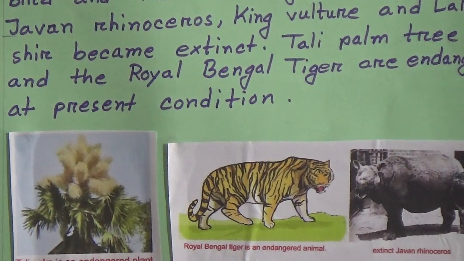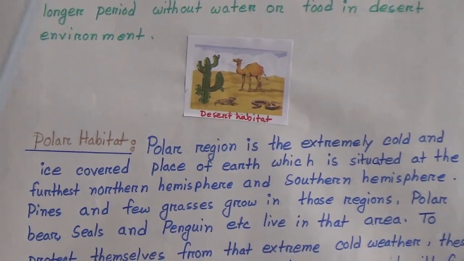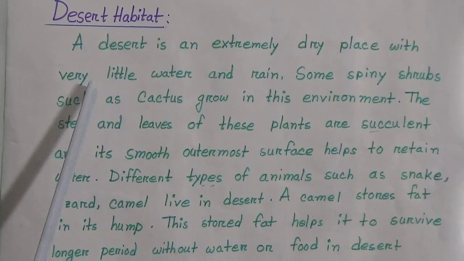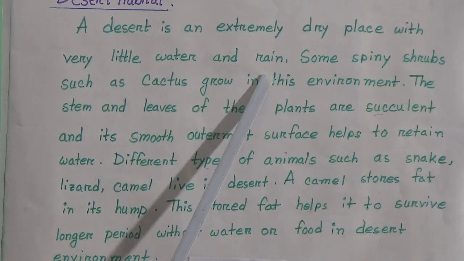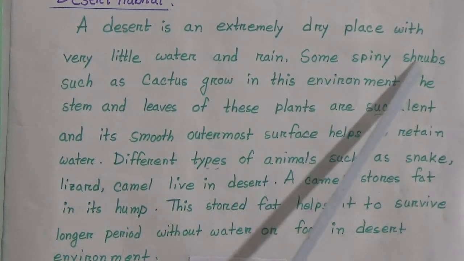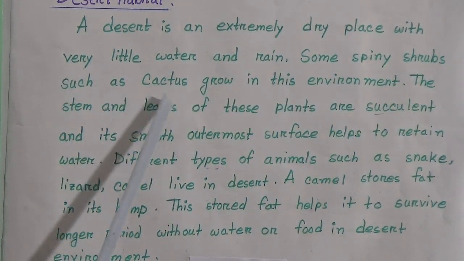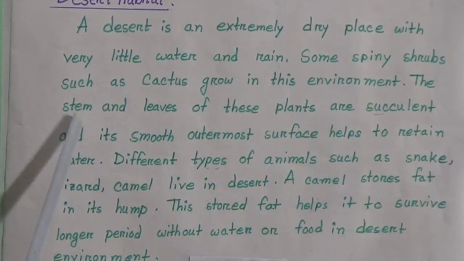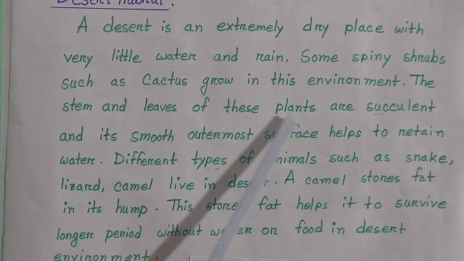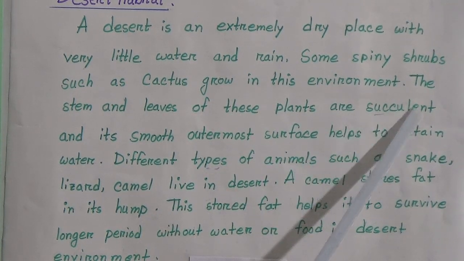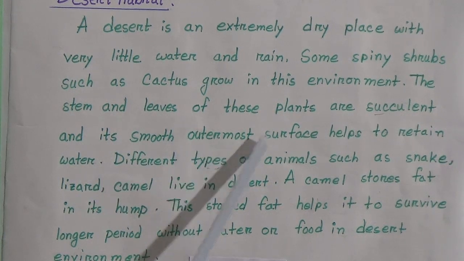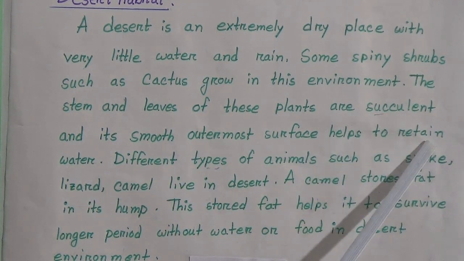Dear students, our next topic is desert habitat. A desert is an extremely dry place with very little water and rain. Some spiny shrubs such as cactus grow in this environment. The stem and leaves of this plant are succulent, that means juicy inside, and its smooth outermost surface helps to retain water.